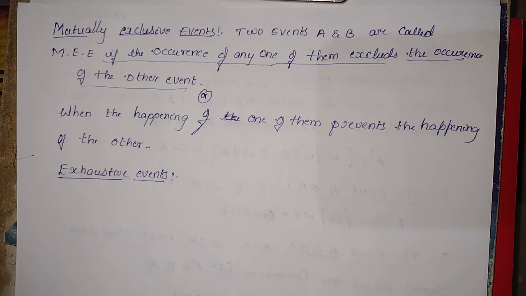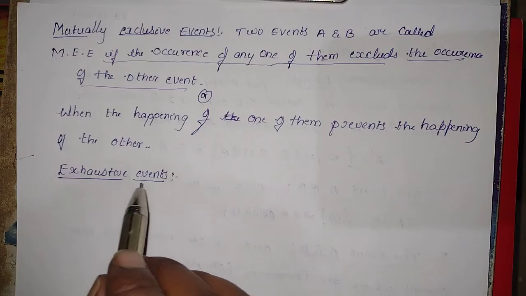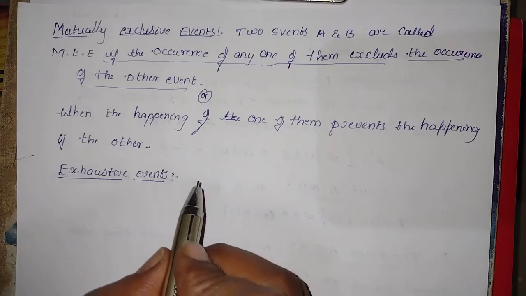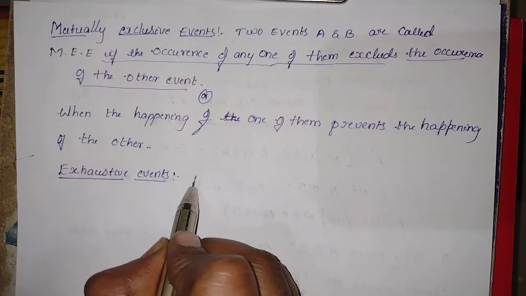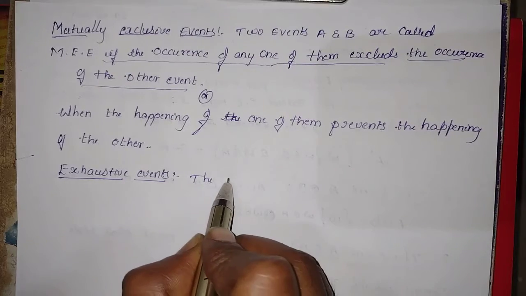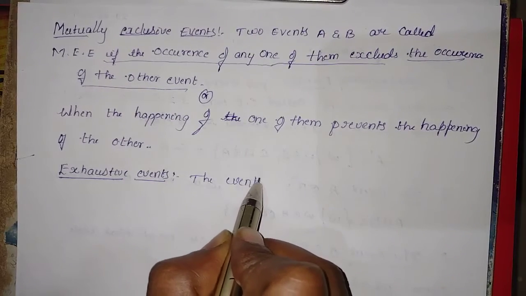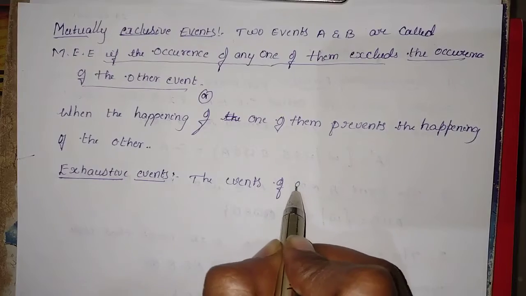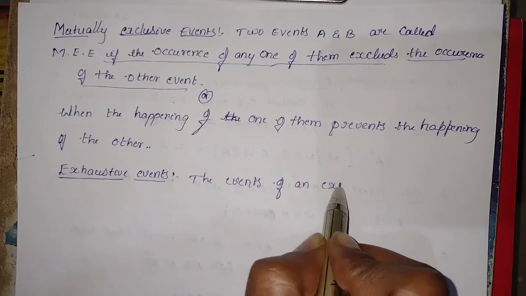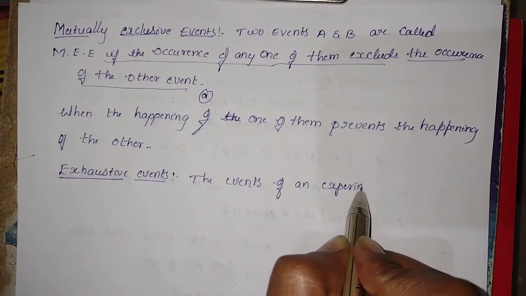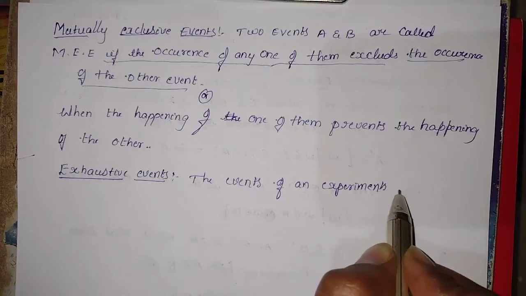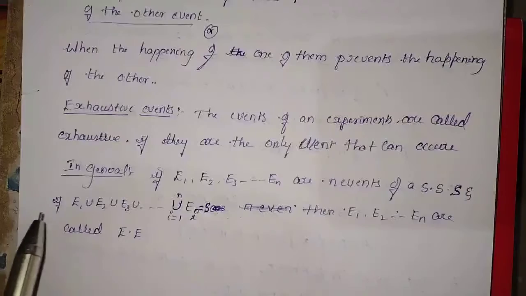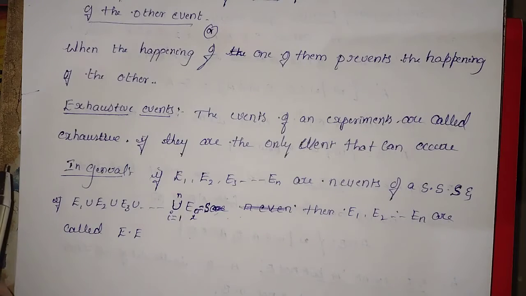Okay, and the next definition is exhaustive events.